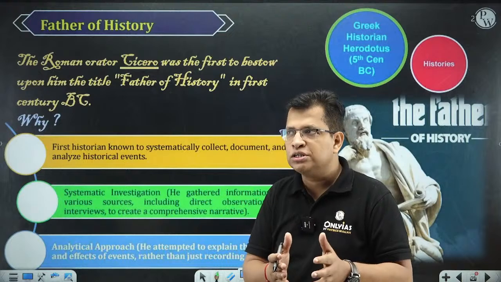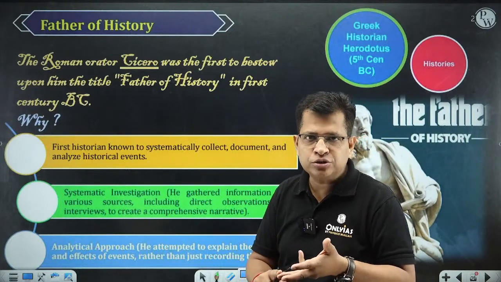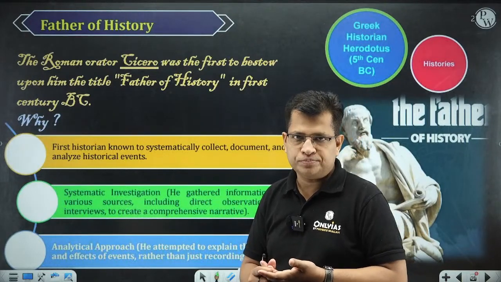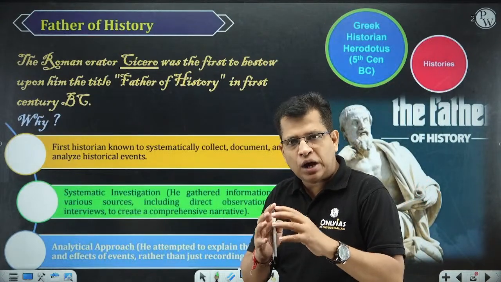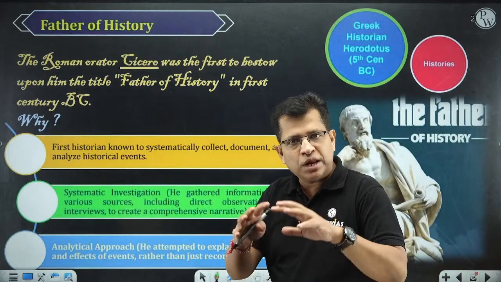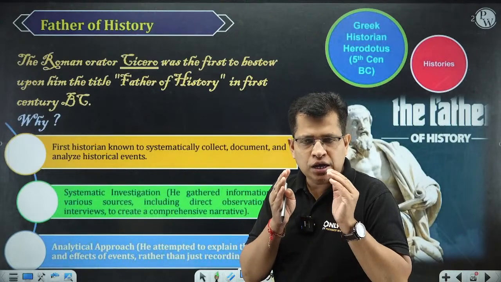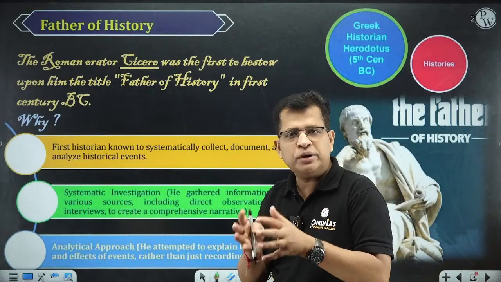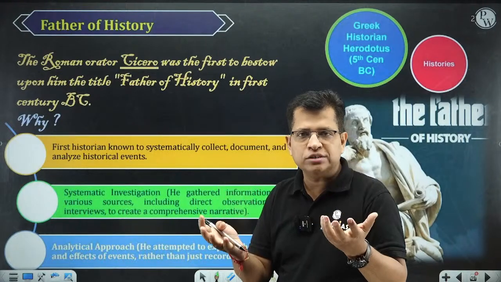So he was the first person to make systematic collection, documentation, and analysis to make a historical account. Even before that, information was being recorded. There were some narratives, but that was not what I call systematic collection, arrangement or documentation, or analysis to reconstruct the history.